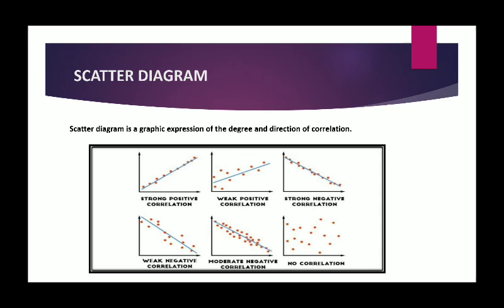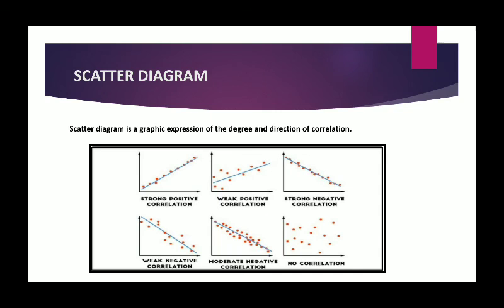Moderate is again the same. The value of correlation is negative, but not perfectly negative. The last one is a different case, because here we can see that the various points on the scatter diagram do not show any kind of particular trend, but are distributed in a random or haphazard manner. Then correlation is said to be 0, and in such case we say that there is no correlation between the two variables. So the value of correlation coefficient in this case is equal to 0.